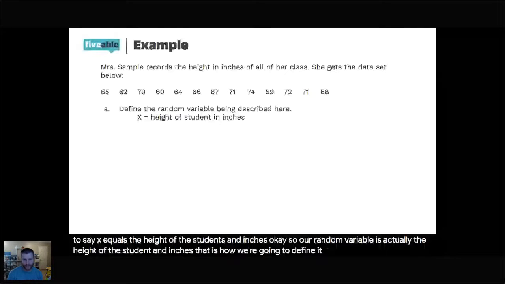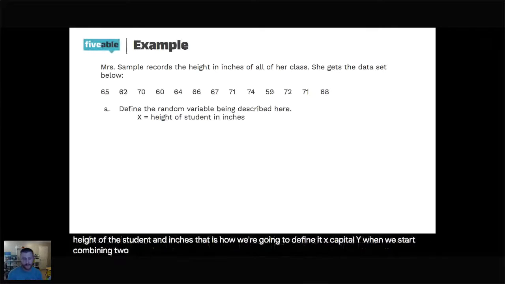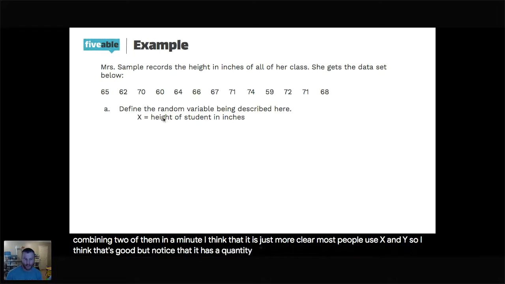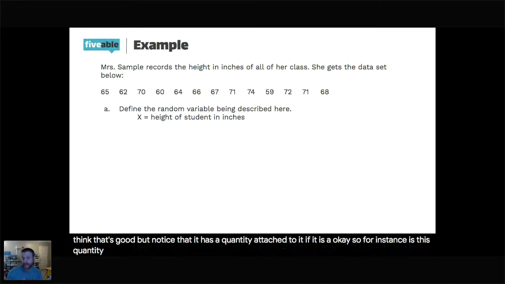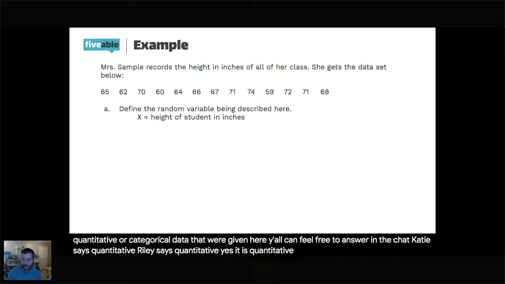I always use capital X, capital Y, when we start combining two of them in a minute. I think that it is just more clear. Most people use X and Y, so I think that's good. But notice that it has a quantity attached to it. So for instance, is this quantitative or categorical data that we're given here? Y'all can feel free to answer in the chat. All right, Katie says quantitative. Riley says quantitative. Yes, it is quantitative.